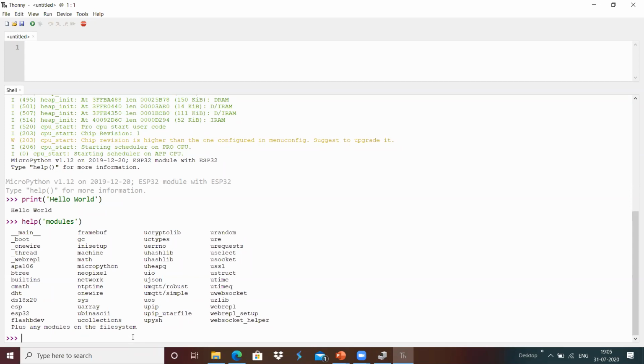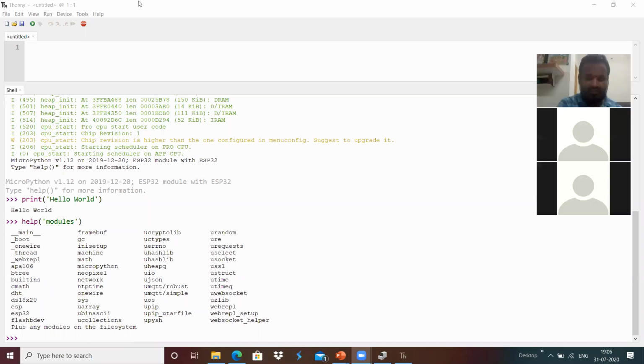In this system, we have two pins connected with the user LEDs. Here we have two user LEDs connected with the GPIOs of the ESP32. The first one is IO number 2, which is connected with user LED 1, and IO number 32, which is connected with user LED 2.